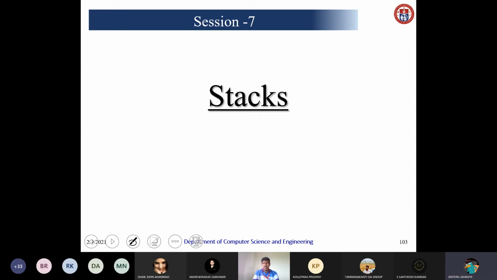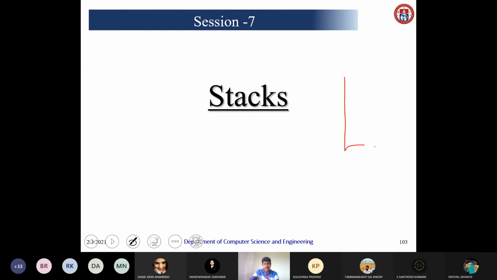Last in, first out. Yes, last in is first out. Top operation. Last in, first out means the item which is inserted first will be deleted first. So stack means it is last in, first out: the item which is inserted last will be deleted first.